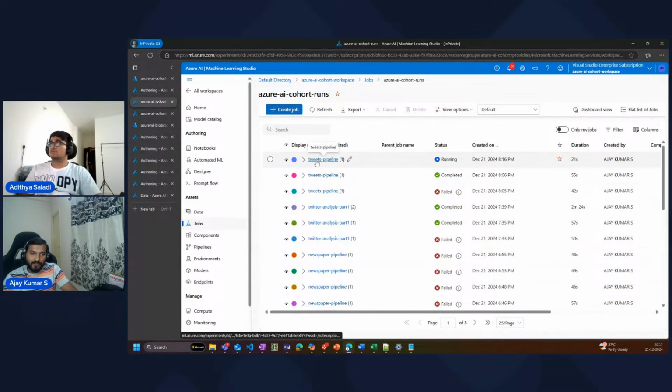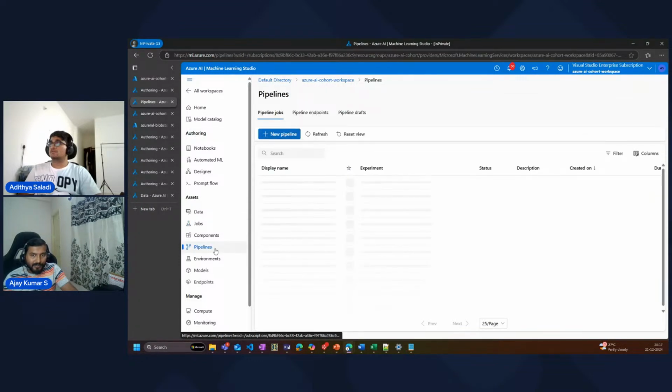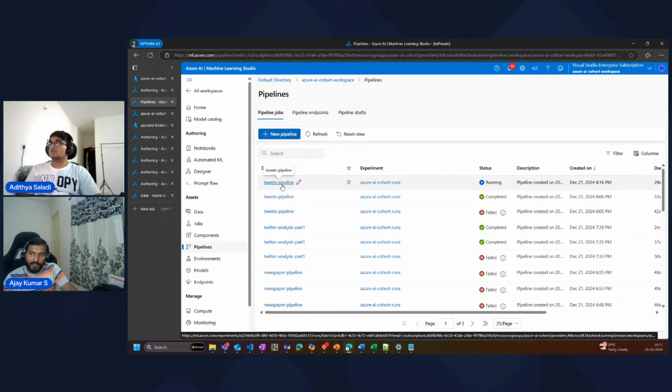Tweet pipeline is something which we created. You can also go to the pipeline section and directly go to the pipeline here. That is also another option. So there are two options, jobs and pipelines.